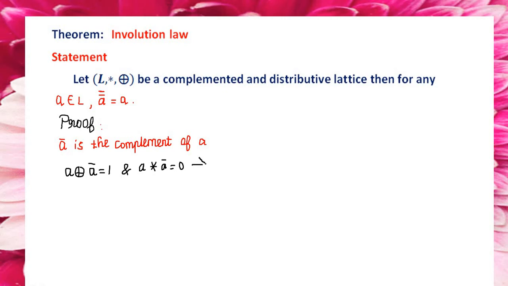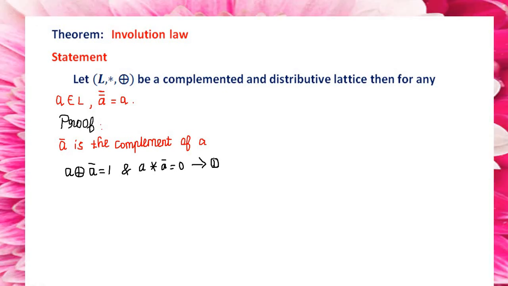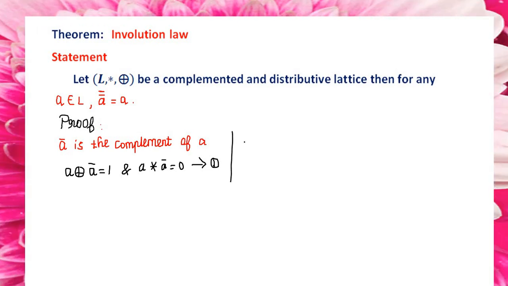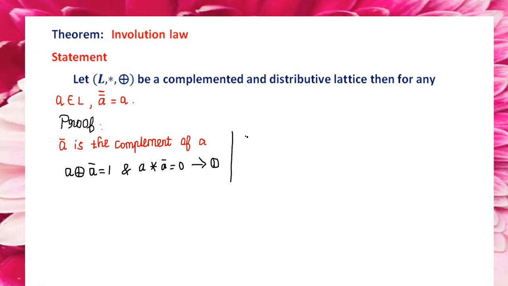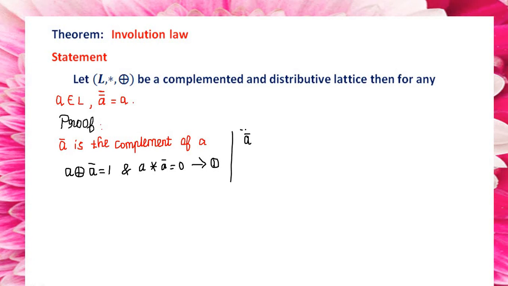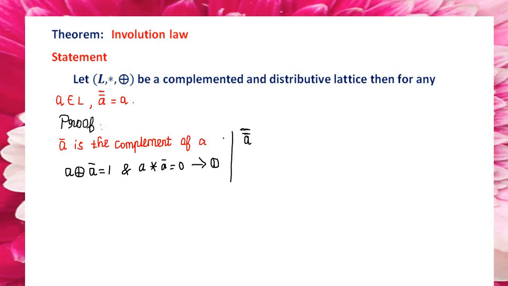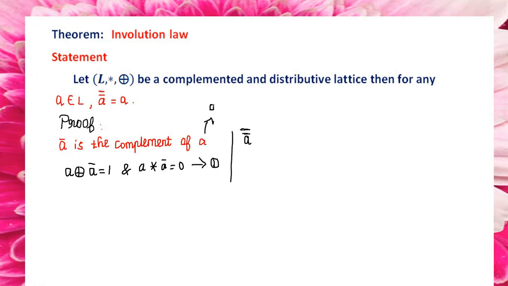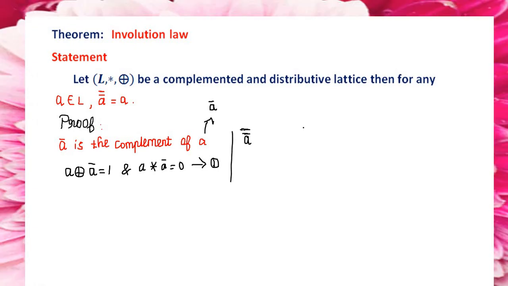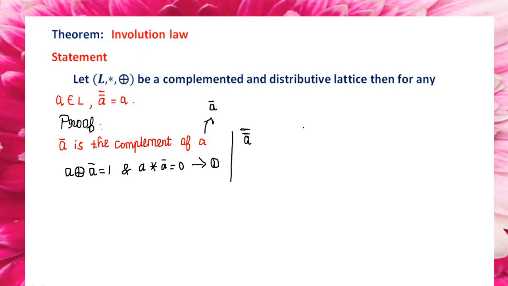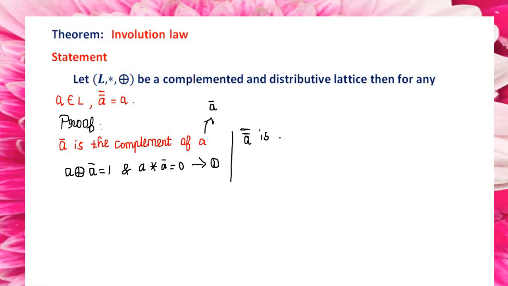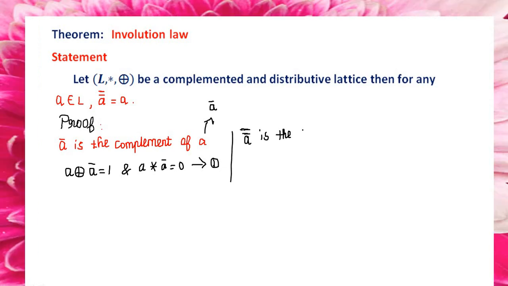So this is my first equation, but I want to prove A double bar equal to A. That is the purpose. Here I am taking A double bar as the complement of A bar. For A, the complement is A bar. For A bar, the complement will be A double bar. So A double bar is the complement of A bar.